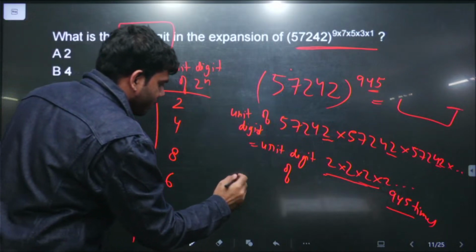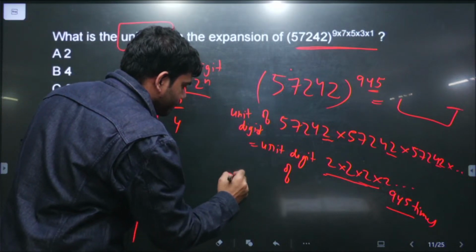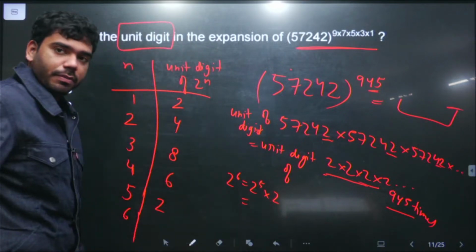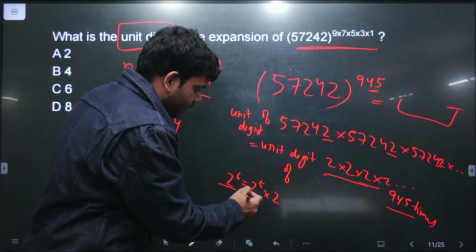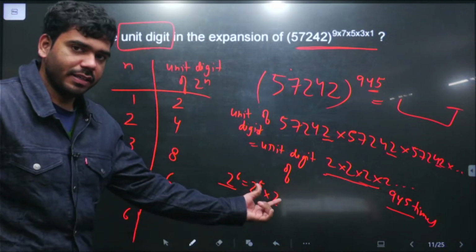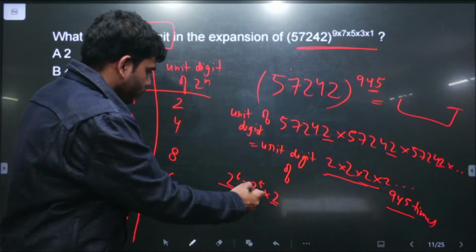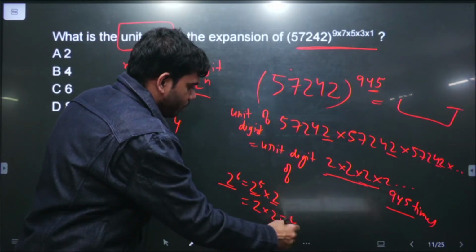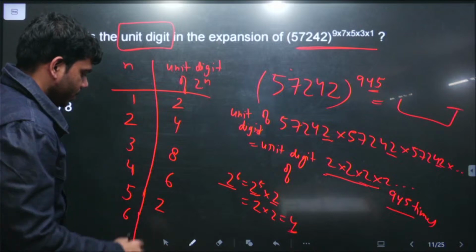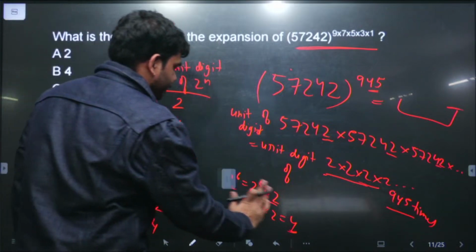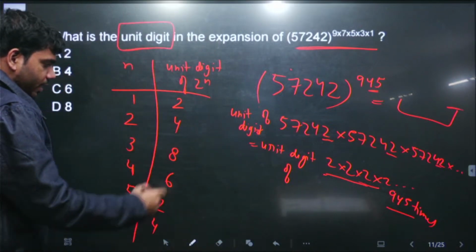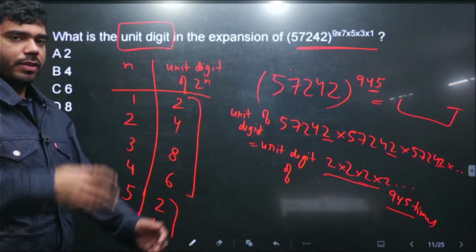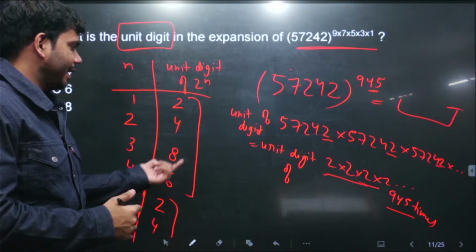So what we are saying, 2 raised to the power 6 is 2 raised to the power 5 into 2. Again the same thing. The unit digit of the product on the left-hand side and right-hand side will be exactly the same. So 2 raised to the power 5 has unit digit 2. So 2 into 2 will give us 4. So its unit digit will be 4. So here we can directly write 4. Right? Then we can say that after 4 numbers, the same pattern in the unit digit is getting repeated.